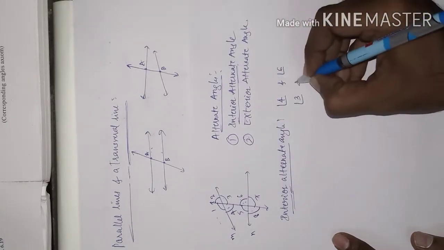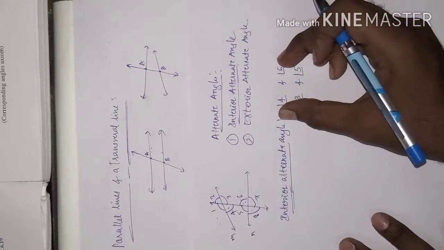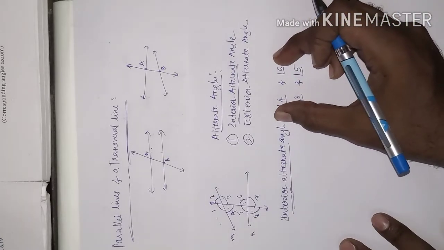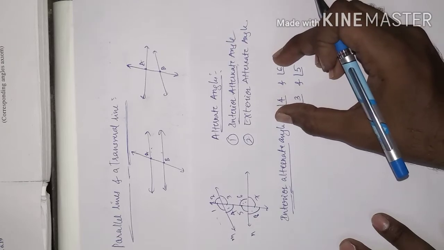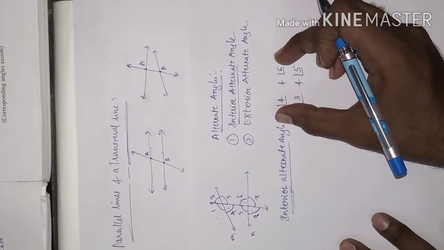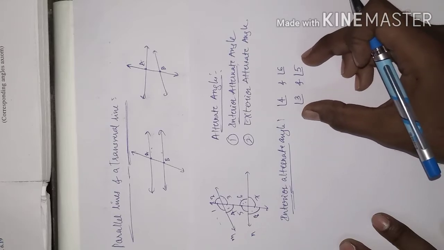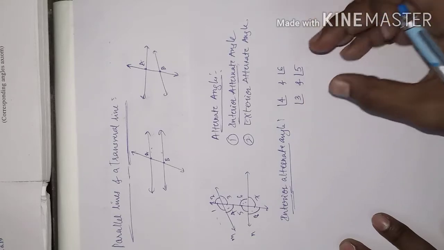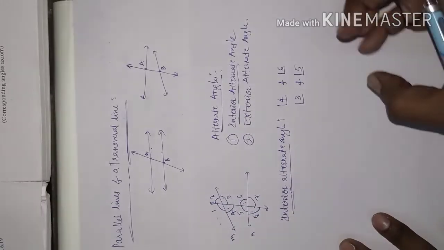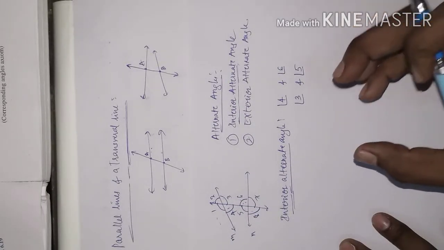This set is called the interior alternate angles. Angle 4 and angle 6 is one set of interior alternate angles, and angle 3 and angle 5 is one more set of interior alternate angles. This is the position of the interior alternate angles.